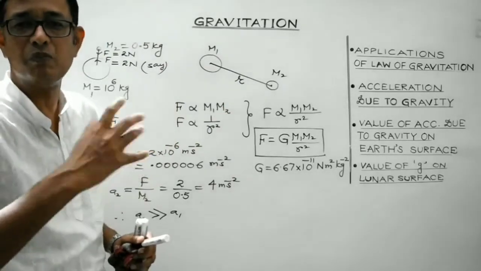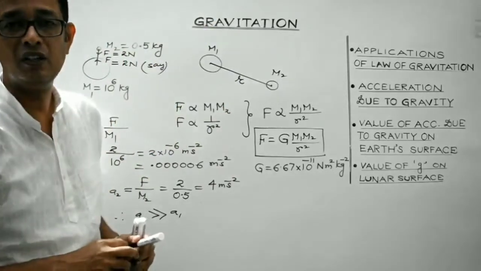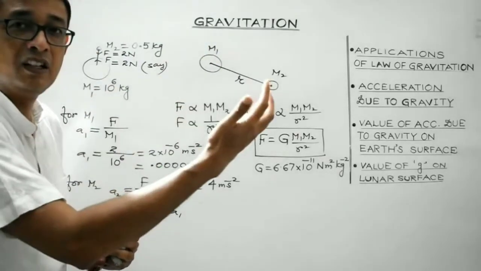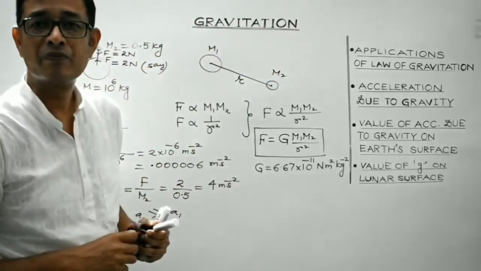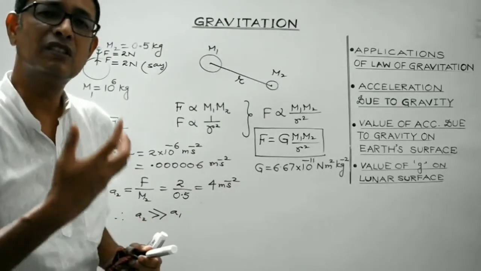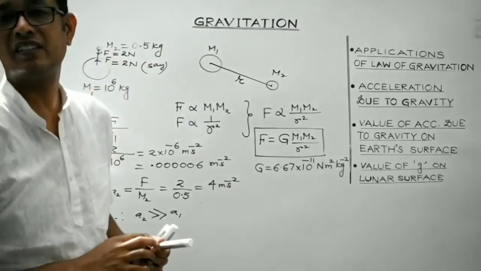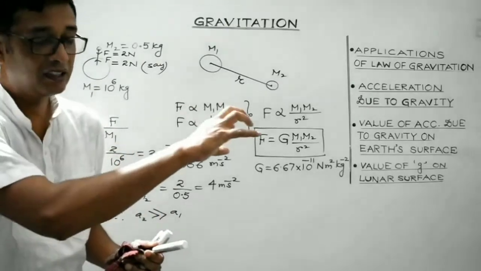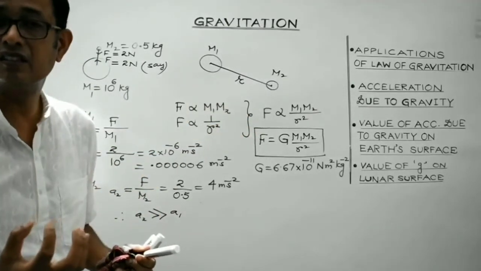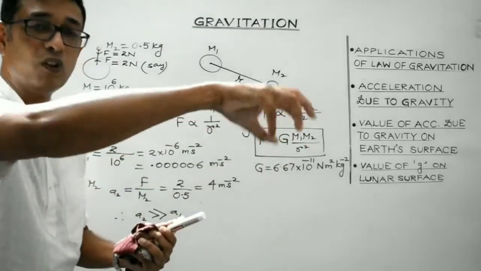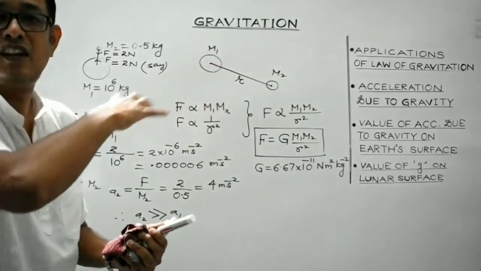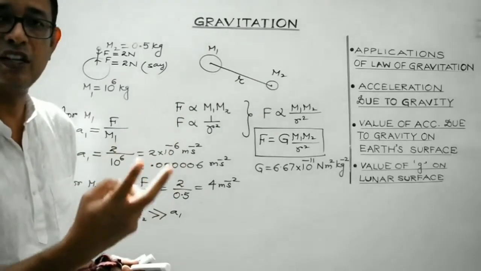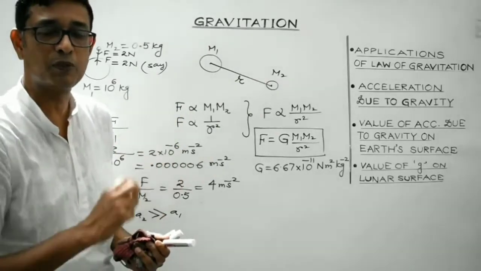So in the case of earth and moon, earth acts as a source mass. Its mass is much, much more as compared to moon. So moon revolves around the earth. In the case of earth and sun, sun is huge. The mass of sun is about 10 raised to power 6 times greater than that of the earth. So in the sun-earth system, it is the earth which revolves around the sun. Understood, students?